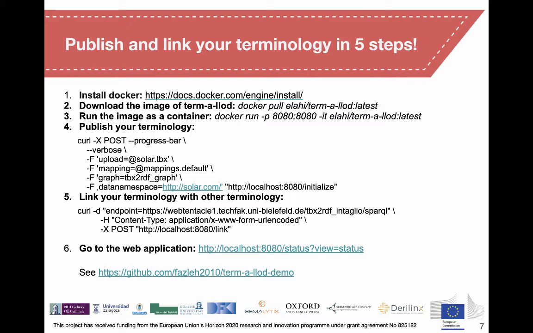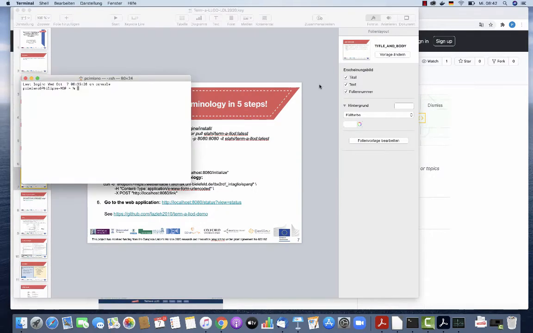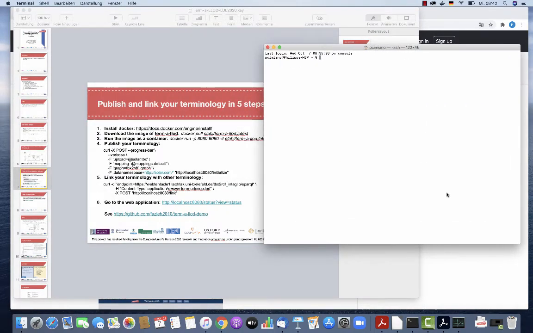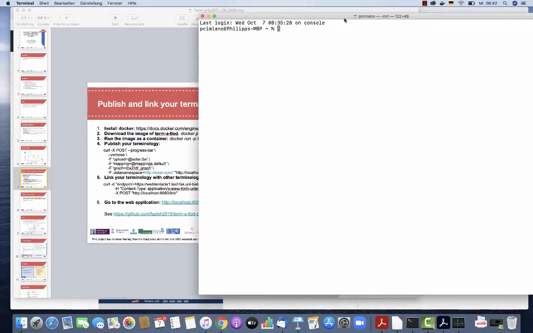So this is very simple to publish and link a terminology, and you can do this in a number of steps. So 5 steps, where the 6th just consists in going to the web application. So the first step consists in installing Docker. In our case, Docker is already installed. So I will walk you through the different steps here.